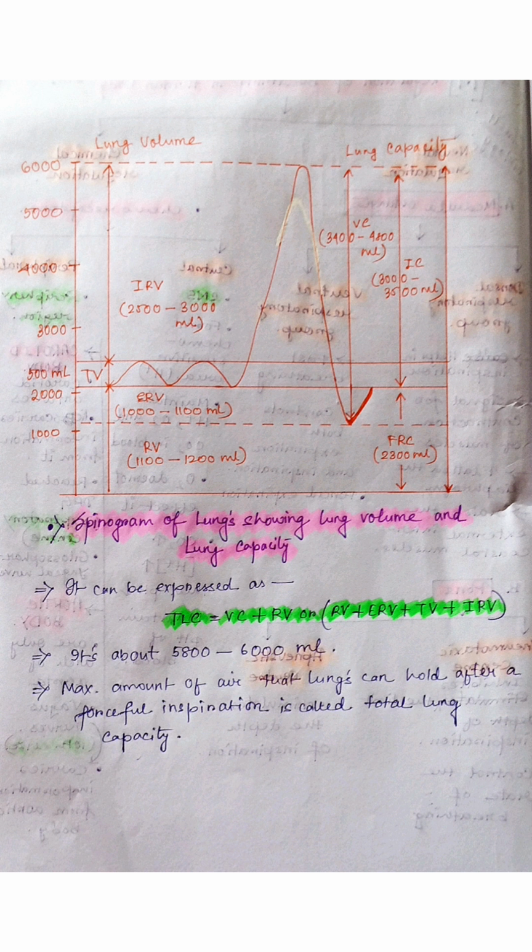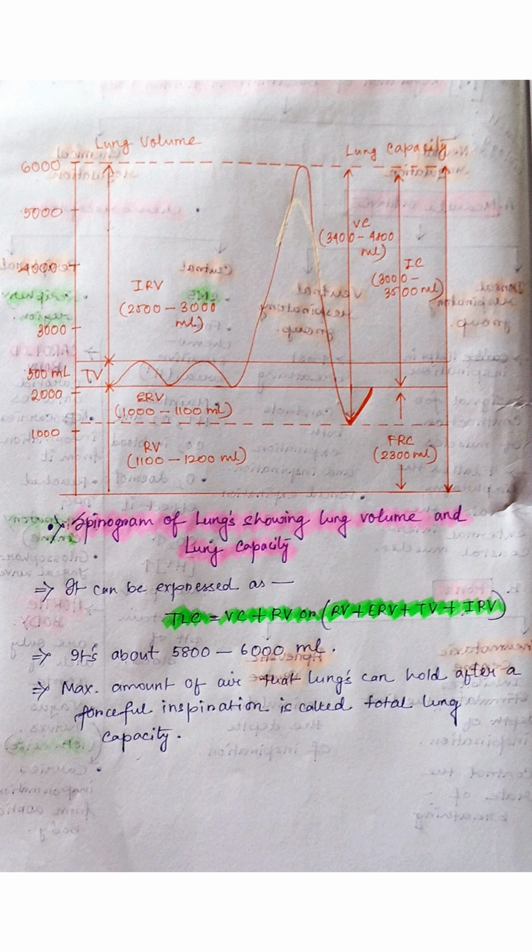This graph can be expressed as the following formula: TLC equals VC plus RV, or RV plus ERV plus TV plus IRV. This formula is very important for expressing this whole graph, so you need to write this. Next, it is about 5800 to 6000 milliliter. This is the graph which shows the lung capacity and lung volume.